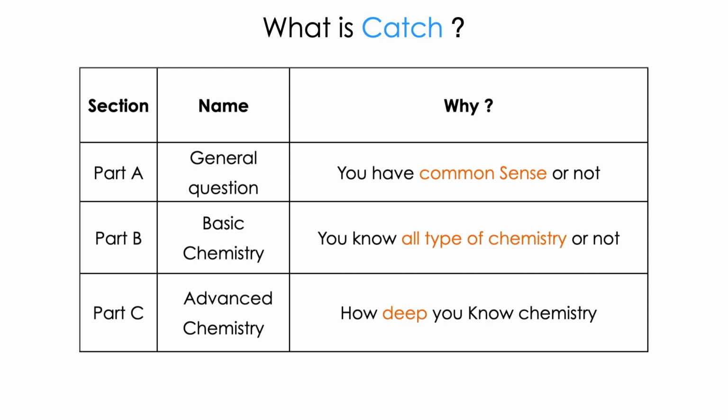Part B typically covers all the basics. You cannot eliminate any part of chemistry here: organic, inorganic and physical. You should be the master of fundamentals. Part C contains advanced chemistry. Here they will test how deeply you know chemistry. It's very important. They will analyze your depth of understanding.